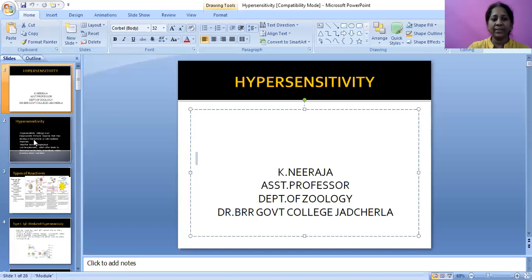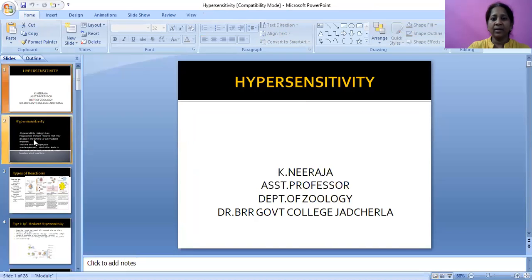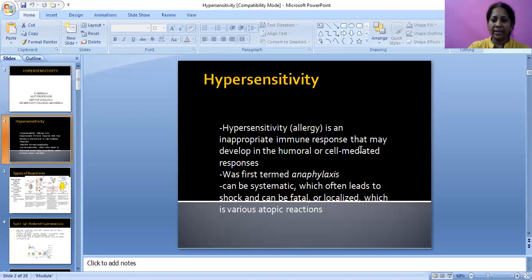Hypersensitivity is nothing but the inappropriate immune response that may develop in the humoral or cell-mediated responses. It was first termed anaphylaxis. It can be systemic, which often leads to shock and can be fatal, or localized, which covers various atopic reactions.